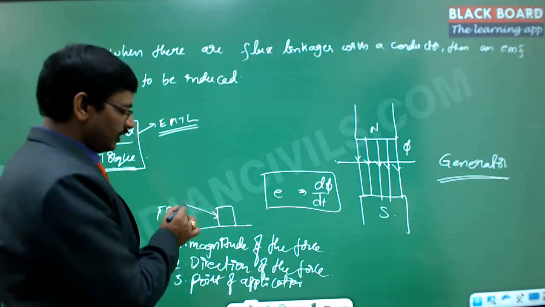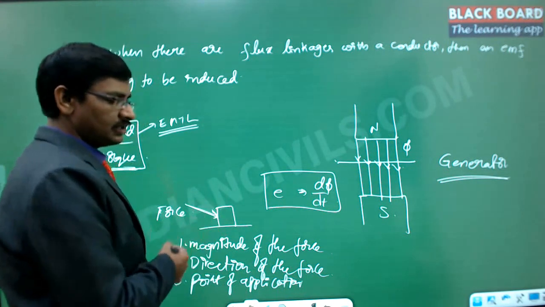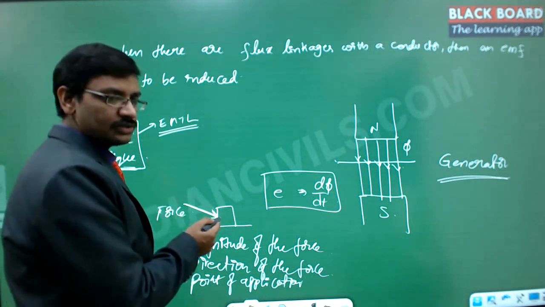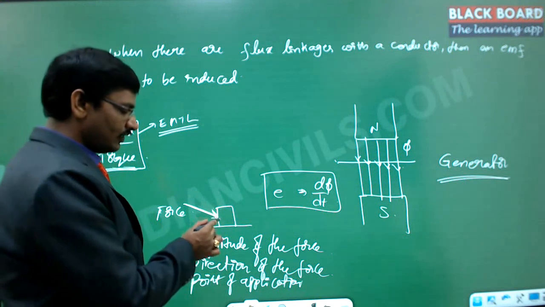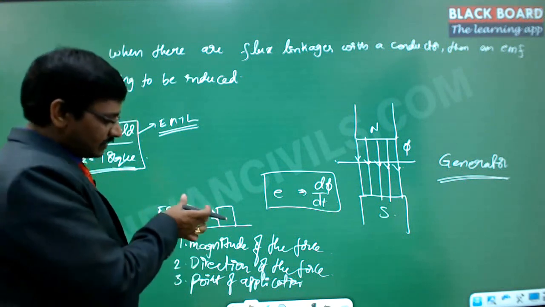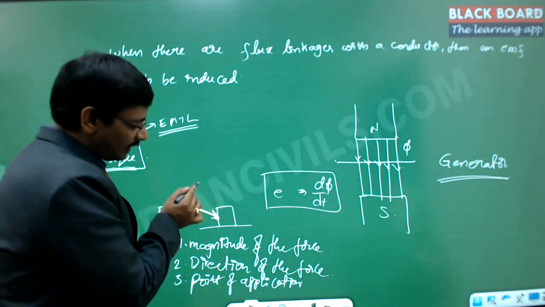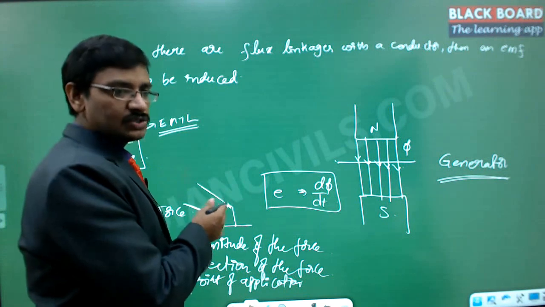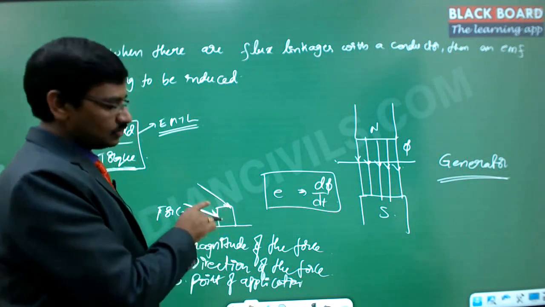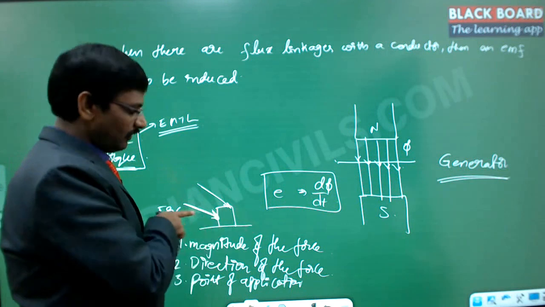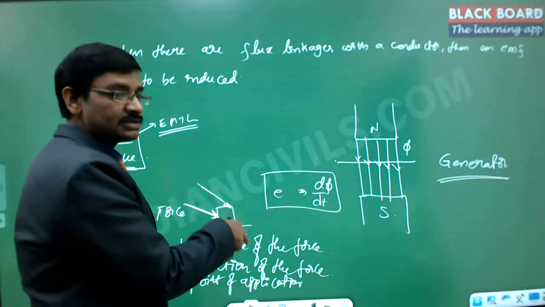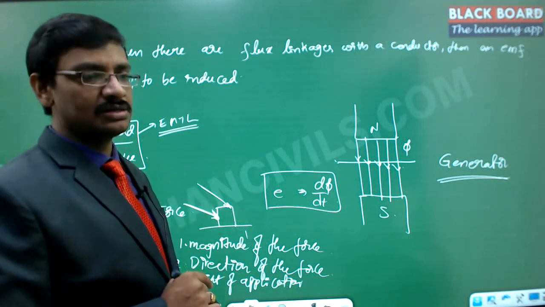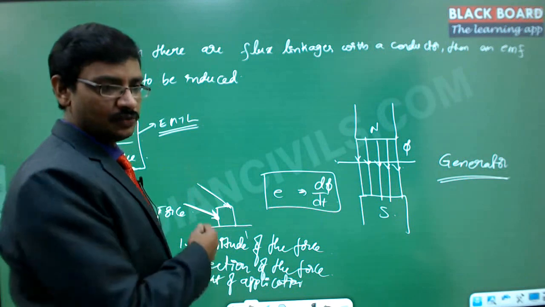See this here, when we apply a force in this particular direction, we know there is a particular direction associated, we know the amount of the force applied, and we know the point of application of the force at this particular location. The same force, if I apply it here with exactly the same direction and the same amount at a different point, will have a different movement on this block. It will try to rotate rather than move. If I apply here, it is moving. If I put it here, it tries to rotate, or falls down like this. So the point of application of the force also matters in the context of this particular force, right?